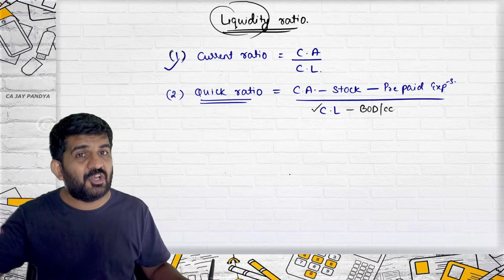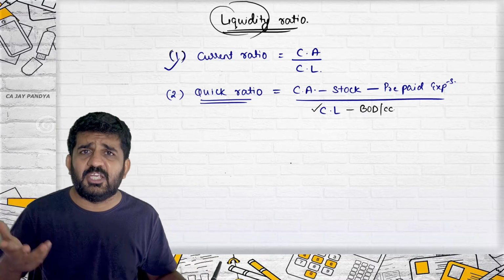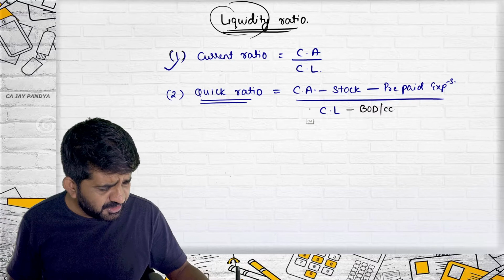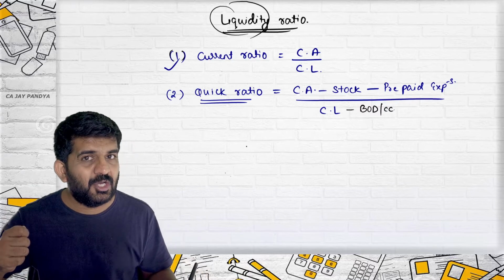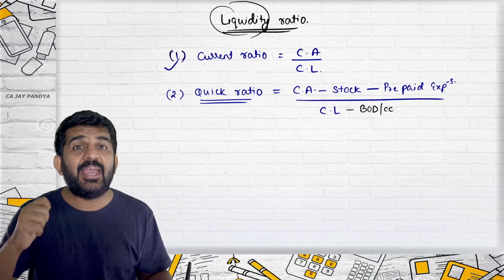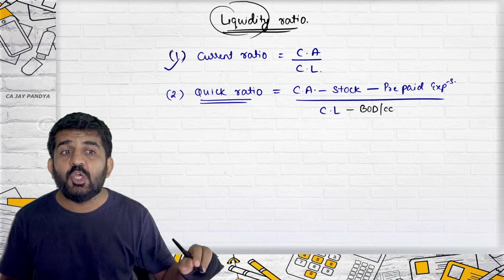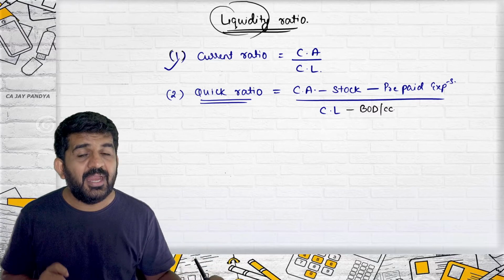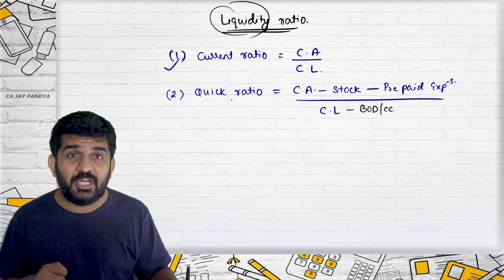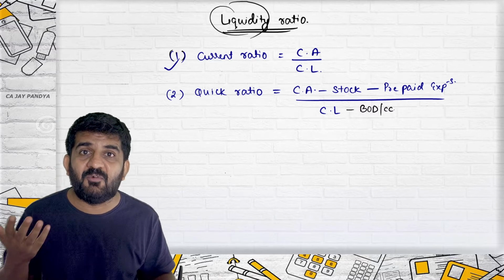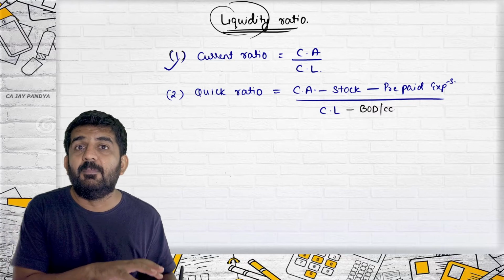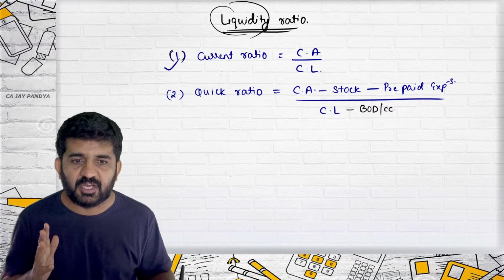See, if you are analyzing the current ratio, it will not be removed. If you are analyzing the quick ratio, it is a modified version of the current ratio. All right, this is the quick ratio, and this is the formula of the quick ratio. See what I am doing right now? I am telling you the formulas, and I am explaining the formulas. At the end of the day, you will have to mug up all these formulas and apply them in practical questions. So if you have understood it, it will be better. A person who knows why prepaid expenses are reduced or why bank overdraft is reduced is more likely to remember this formula than a person who is just mugging it up.